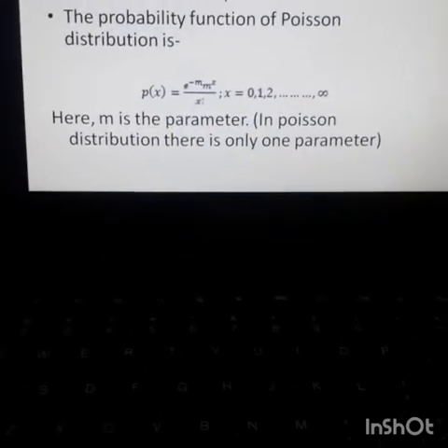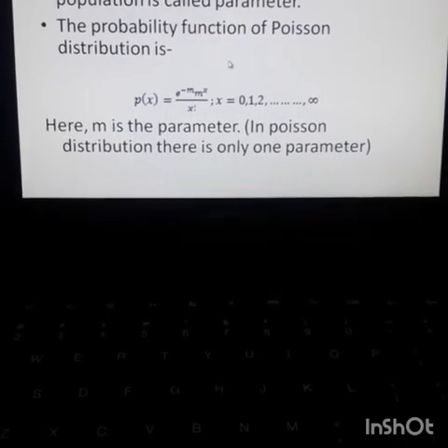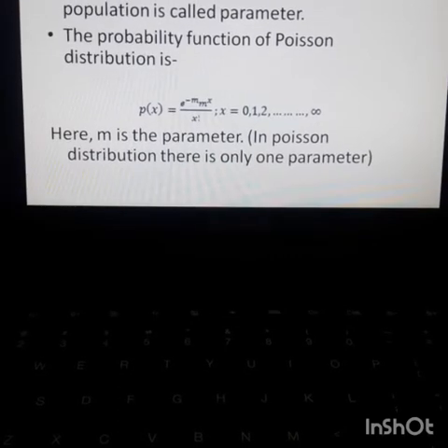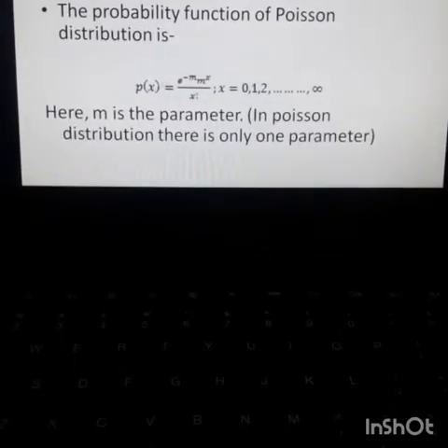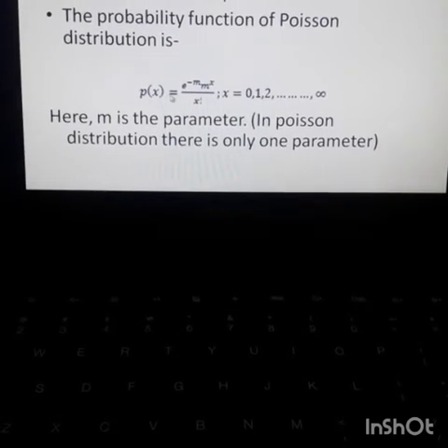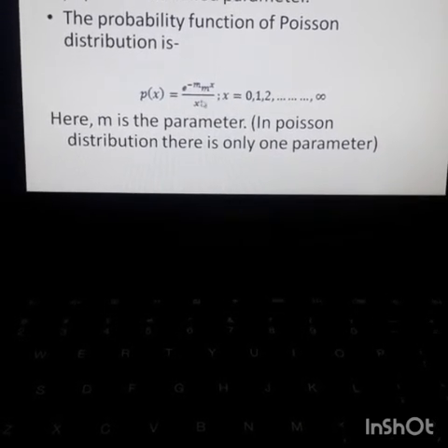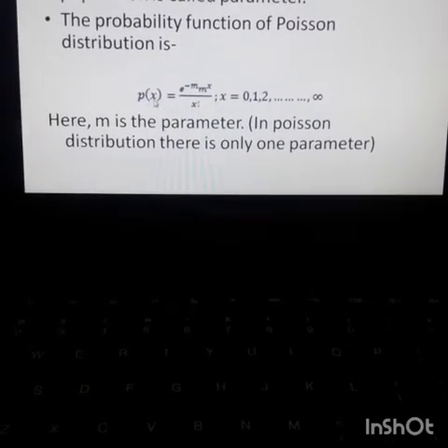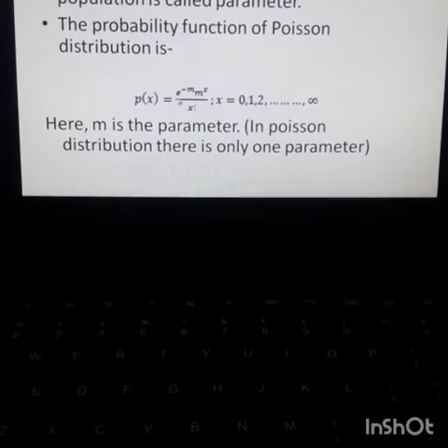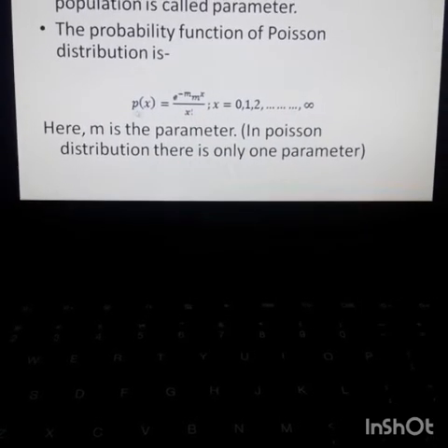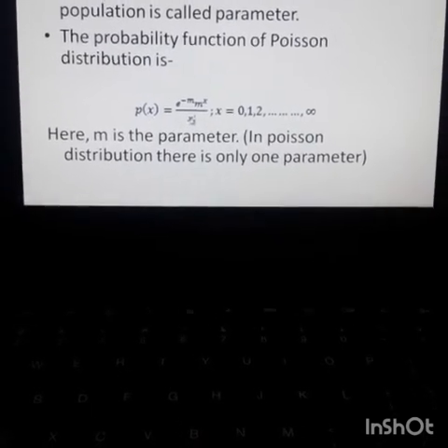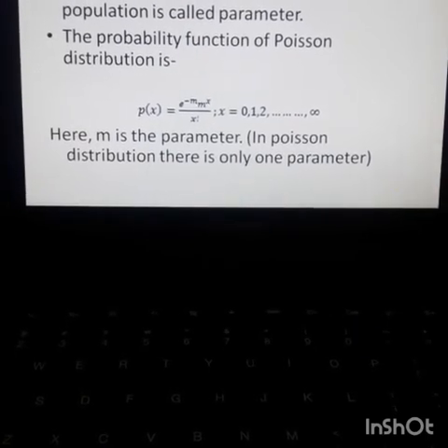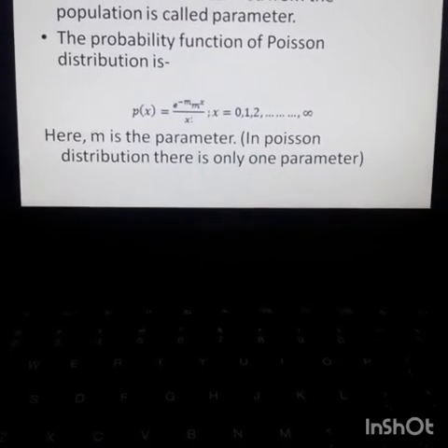Now, a very important topic is parameter. Parameter is an unknown constant. So, here p of x equals e to the power minus m, m to the power x, divided by x factorial. This is the probability function. So, what is x? x is the Poisson variable, e is the Napier log. In the whole function, we see only one unknown quantity, which is m. This unknown constant is the parameter.